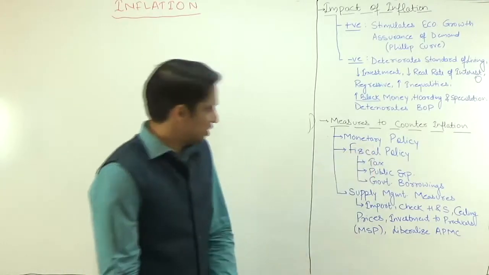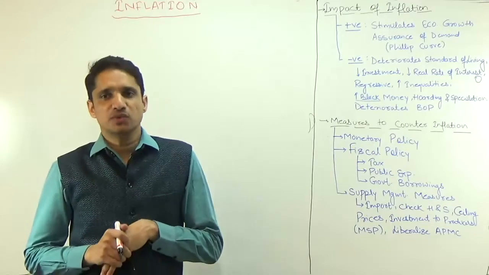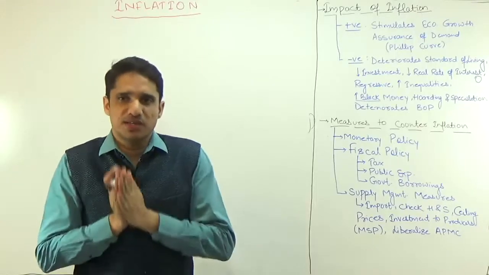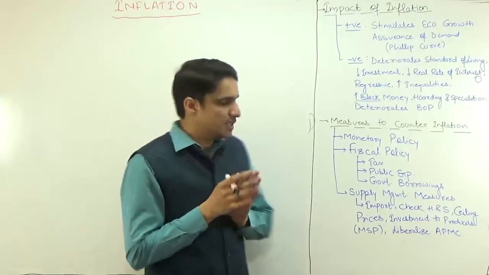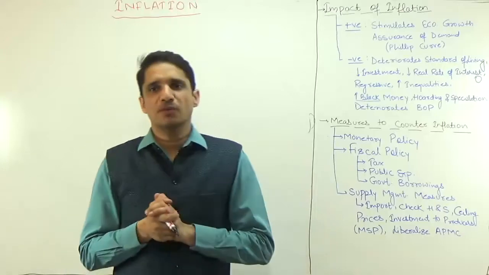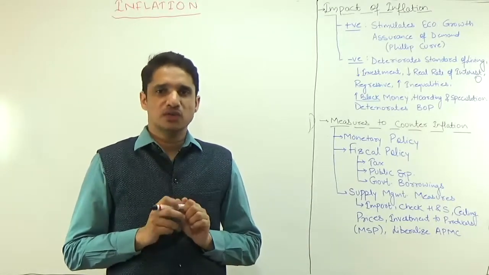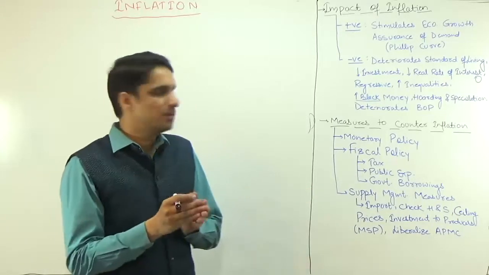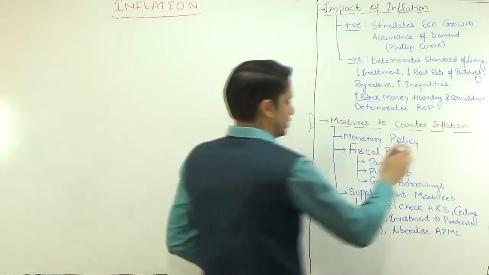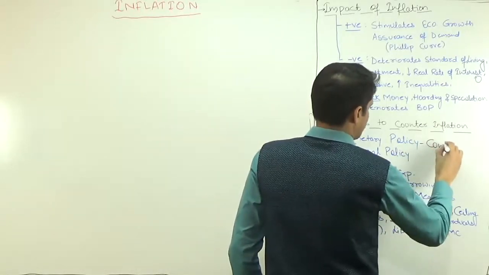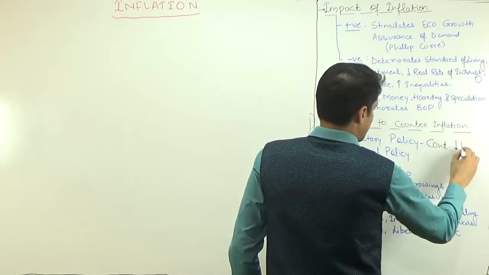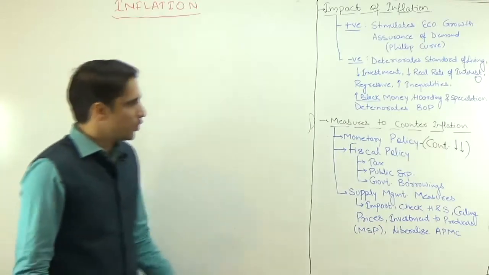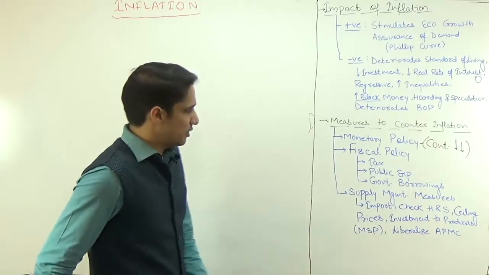First one is monetary policy. If you have to curb inflation, you have to decrease the money supply. So if you have to decrease the money supply, which type of monetary policy do you want to adopt? Expansionary or contractionary? Obviously you want to adopt contractionary monetary policy. So by decreasing the money supply in the economy, you can counter inflation. This is one tool through which you can counter inflation.